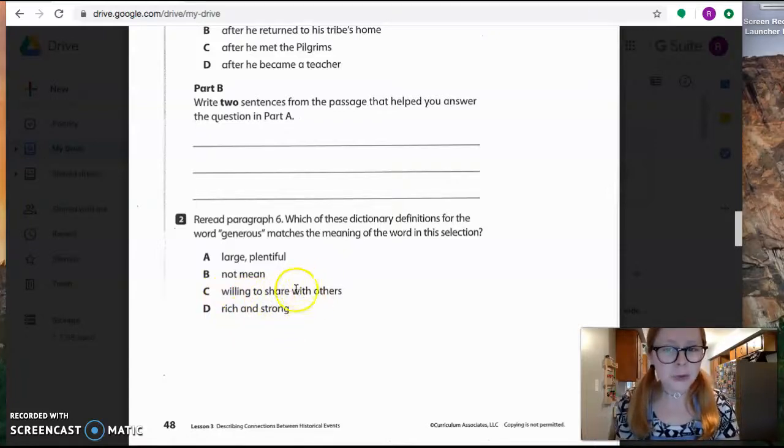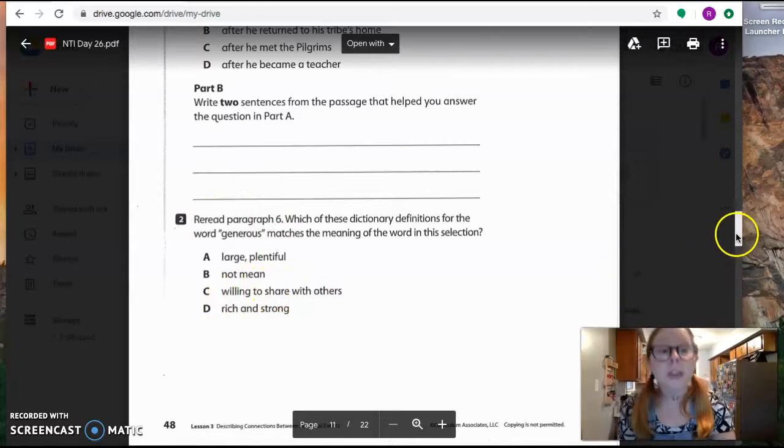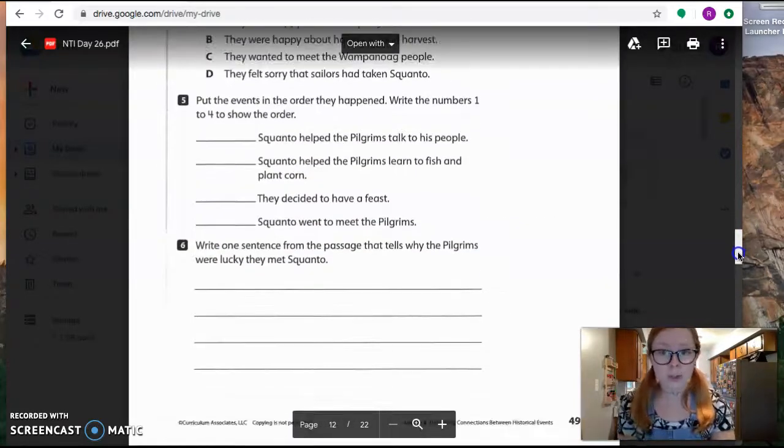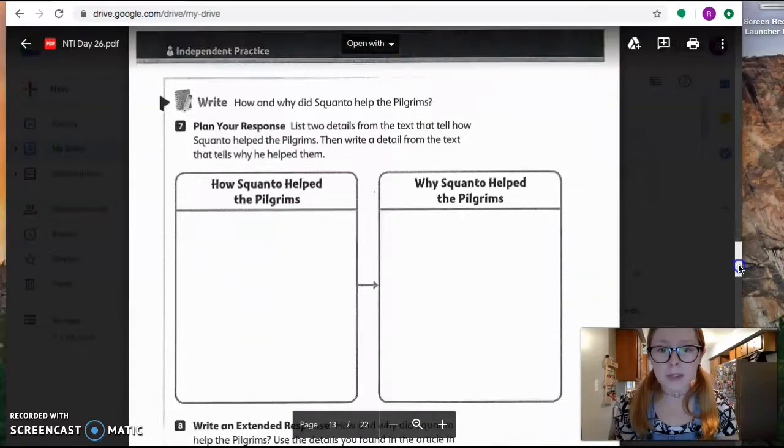What did he share with them? His what? His knowledge or his information about how to grow things and how to survive. So I would say the best answer choice would be C. I could see where you might think it would be not mean, but more not mean would be like kind or nice. Generous means more that you're willing to share with other people. So that's what I want you to do for these questions, okay? And you have quite a bit more to answer after that.